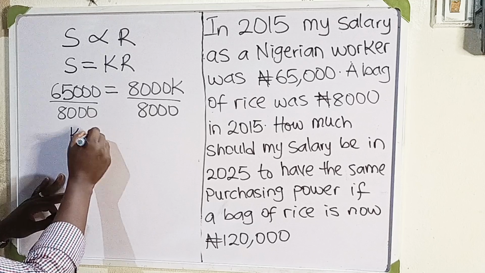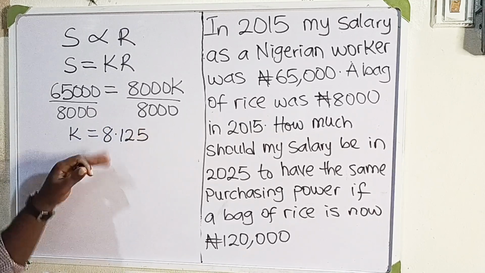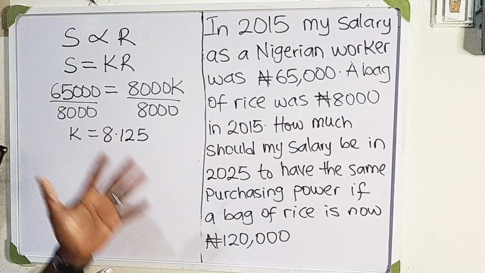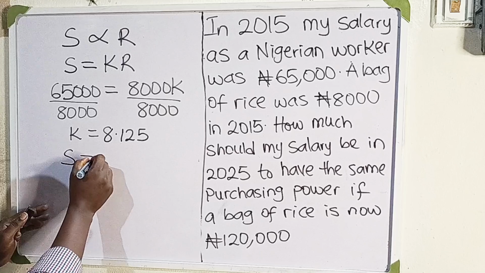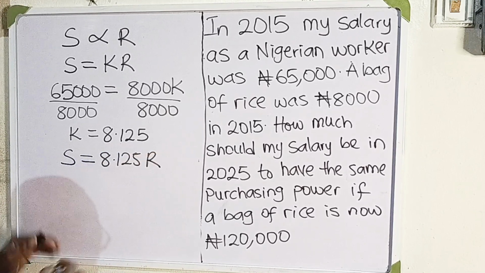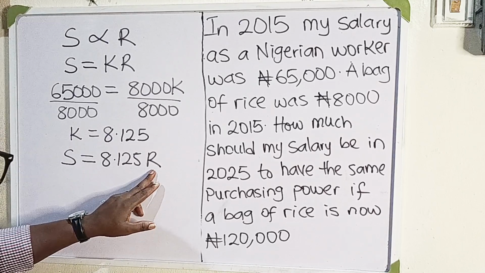So K is equal to 8.125. So this is the constant of proportionality. So now the relationship between the salary and the cost of the bag of rice is salary is equal to 8.125 R.